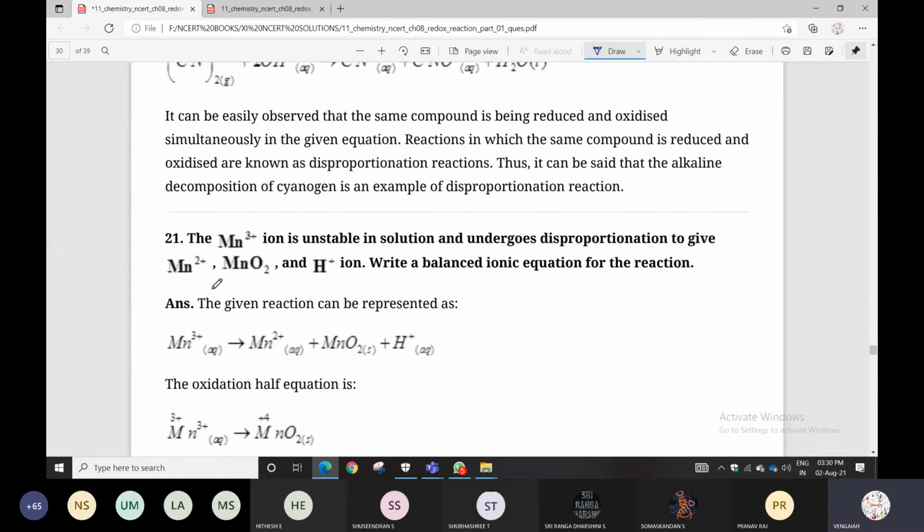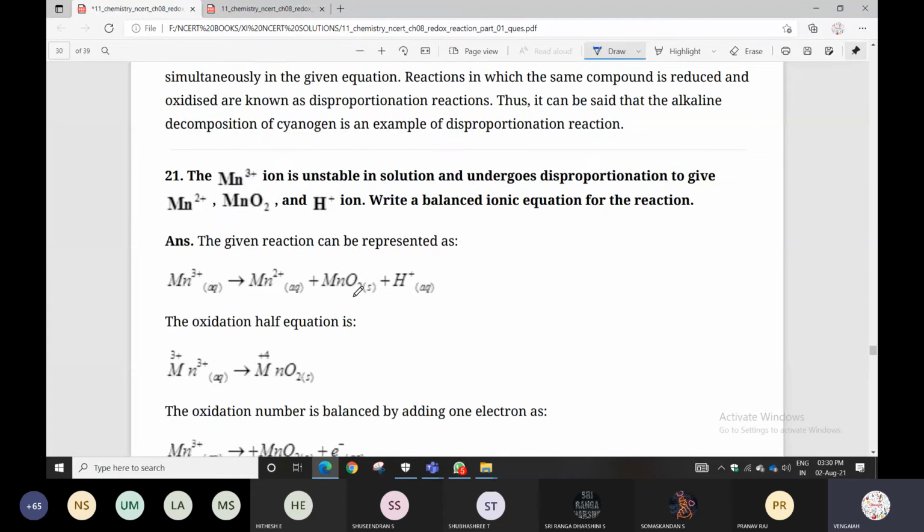Mn3+ gives rise to Mn2+ plus MnO2 plus H+.